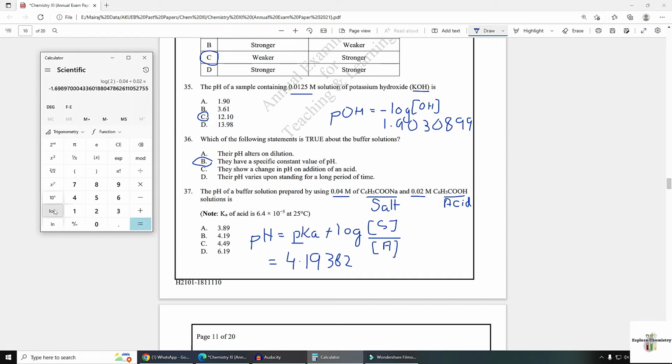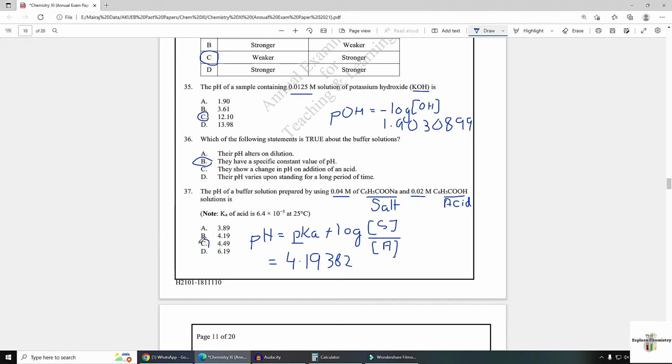Then the log of this is 0.3010. Add this value to 4.19382, and your answer is 4.49, that is option C.